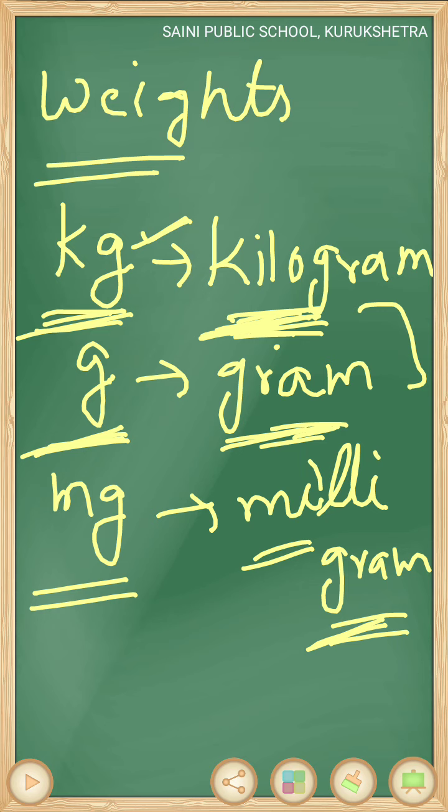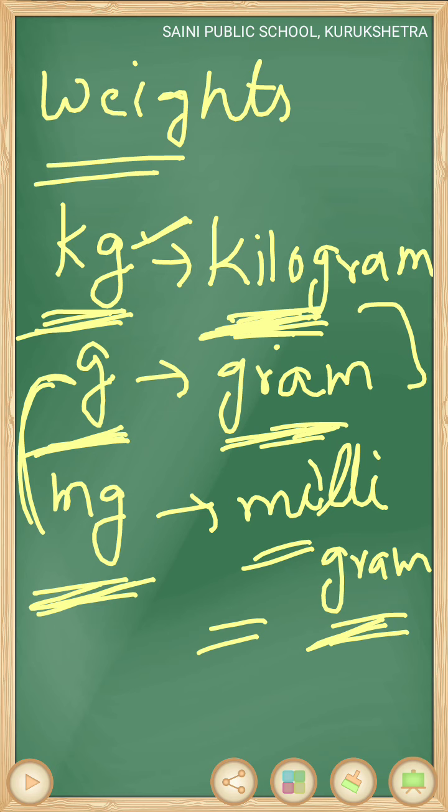This unit is used for measuring lightest objects, which are lighter than gram. Okay, so this unit is used for measuring lightest objects like medicine. There are some objects which are very light, so we can measure their weight by mg, means milligram. So these are three standard units which are used for measuring weight.